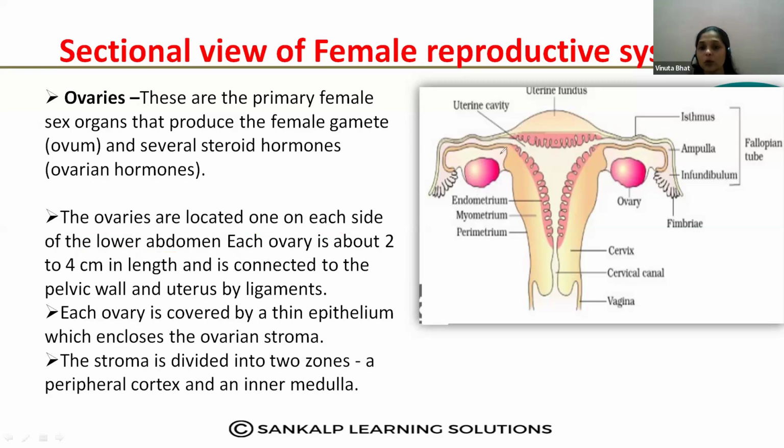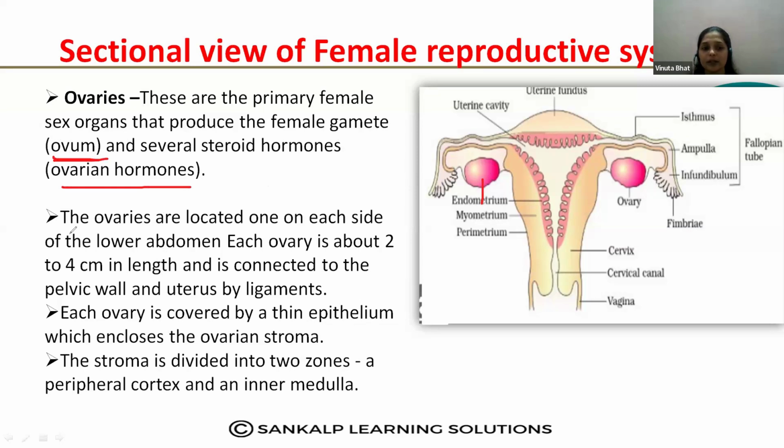Then the ovaries are the primary sex organ. ಅಂದ್ರೆ ovaries ಏನ್ ಮಾಡತ್ತೆ? So they release the gametes. Remaining all are the accessory ducts. Okay, and what is the function of the primary sex organ? They release the gamete, and they are able to produce some hormones. That is the main function of the ovaries. So the ovaries also produce the female gamete, that is called an ovum. Ovum ಅನ್ನ production ಮಾಡುತ್ತೆ, and it also produces some ovarian hormones.